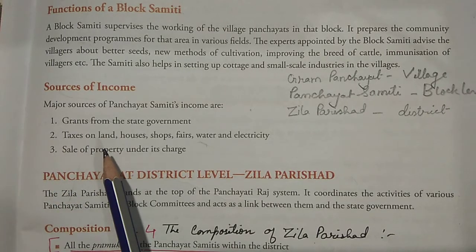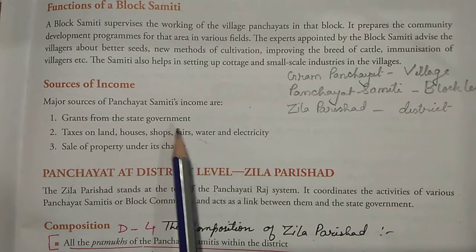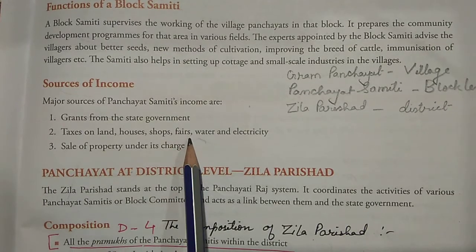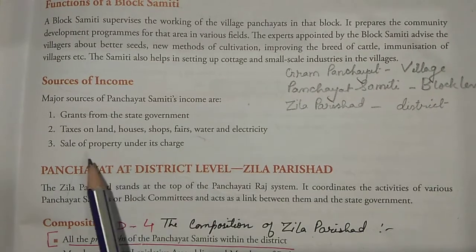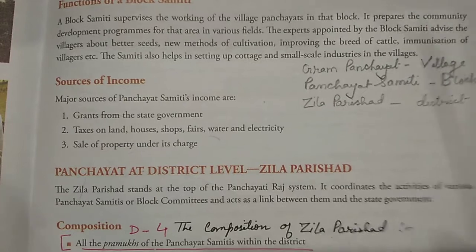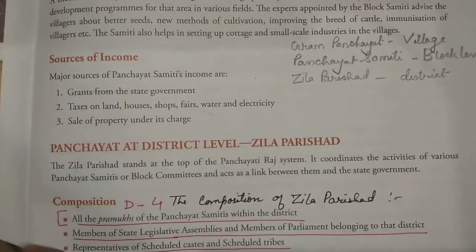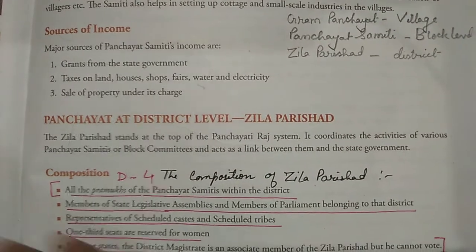Taxes in what areas? Taxes on land, houses and shops. Fare means a mela; if there is any mela, they can have a tax for that too. Now the third is sale of property under its charge. If any property at the block level is sold, there is a registration money for that purpose, and that is also a source of income.